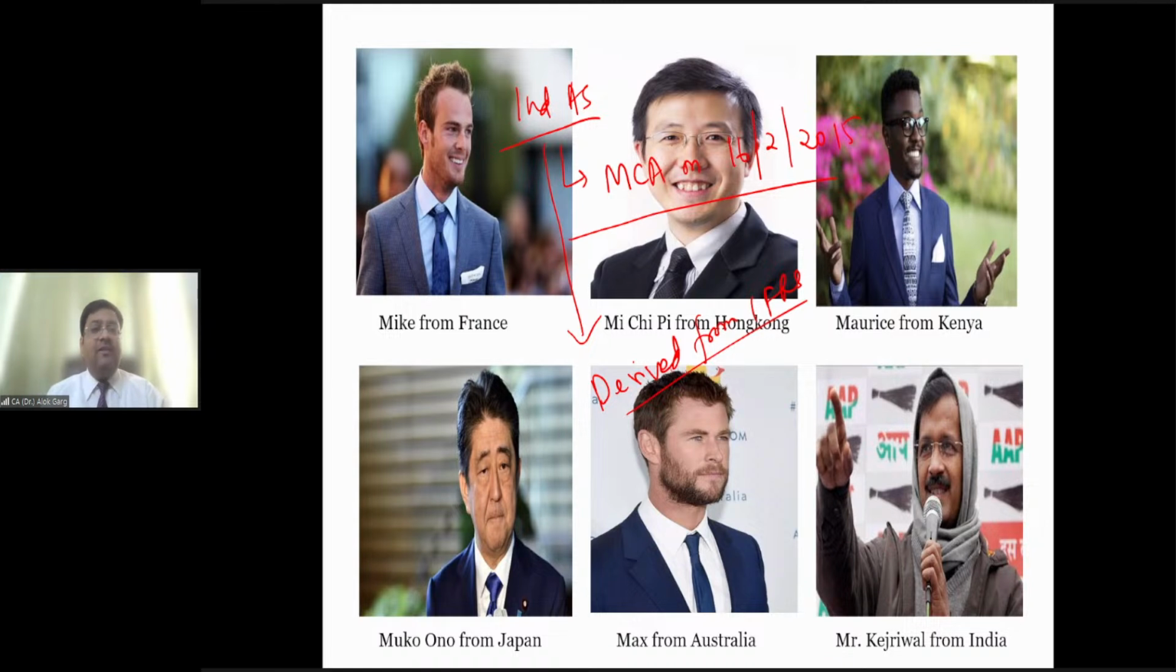So Mike from France only knows the French language. Me, PP from Hong Kong, only knows Chinese. Morris from Kenya knows Mandarin. Mukono from Japan knows Japanese, right? Max from Australia knows English. And Mr. Kejriwal from India knows Hindi, right? And these six gentlemen are sitting in a room discussing something.